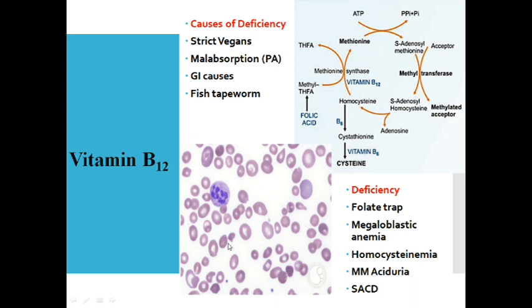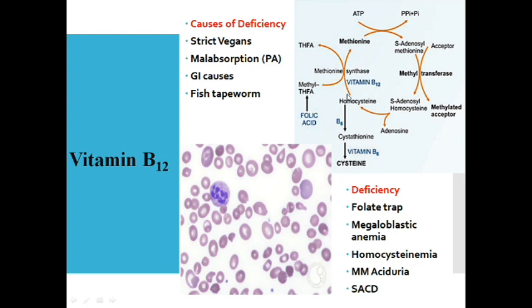And you can see the RBC sizes are increased here, presented with macrocytic anemia. The deficiency can lead to the folate trap, because vitamin B12 is needed in this particular reaction, homocysteine to methionine, and methyl THFA is getting converted to THFA. Suppose there is a vitamin B12 deficiency, the methyl THFA gets trapped. There is no more conversion into free THFA. That leads to what is called the folate trap. It's called the folate trap hypothesis, leading to megaloblastic anemia, again homocystinemia, accumulation of homocysteine.